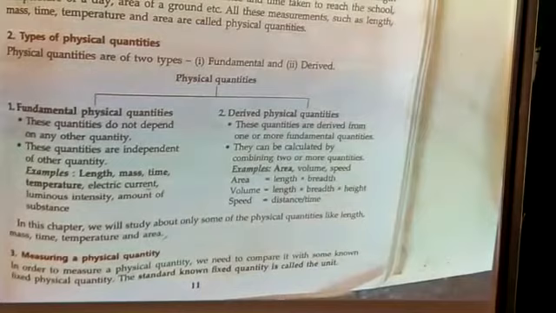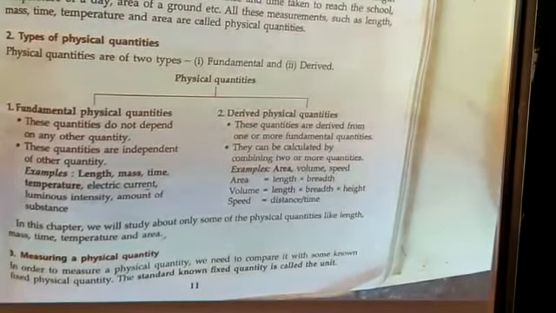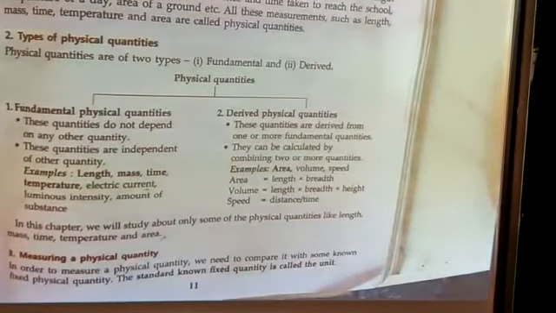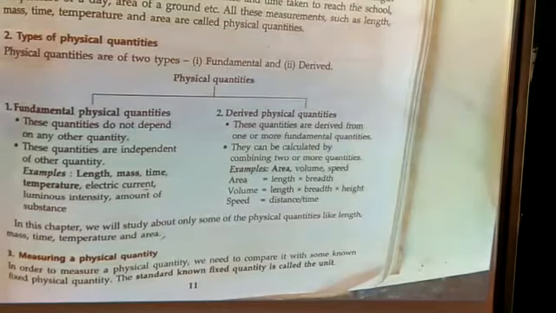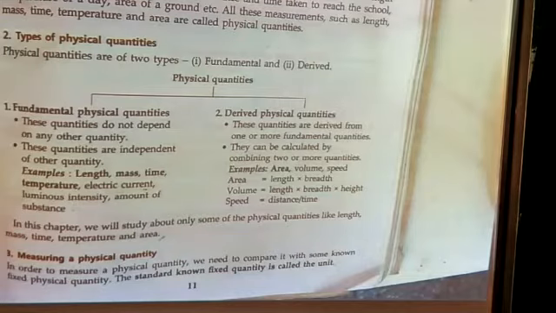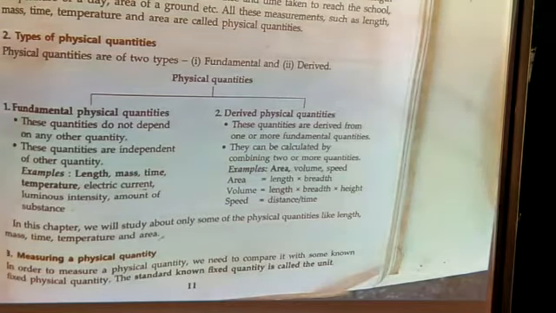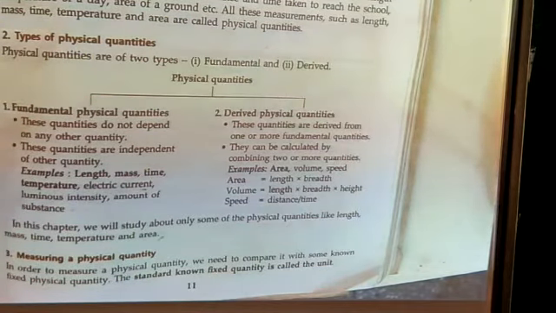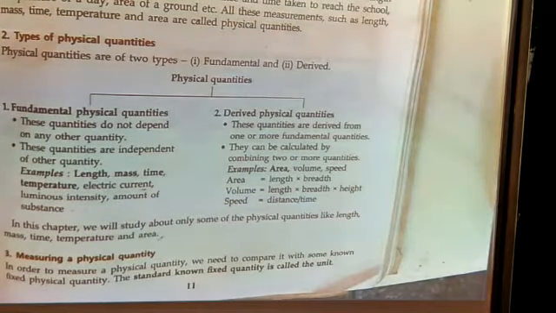Second point, types of physical quantities. There are two types. One is the fundamental and the second one is the derived. So what is a fundamental quantity? These quantities do not depend on any other quantity. These quantities are independent of other quantities. For example, length, mass, time.